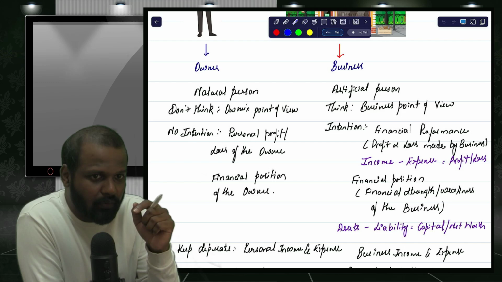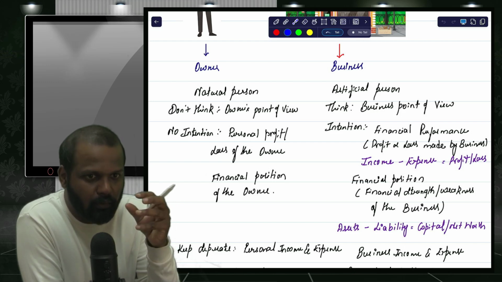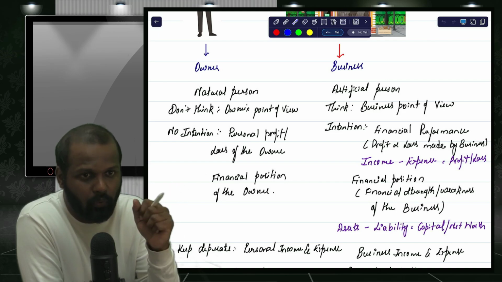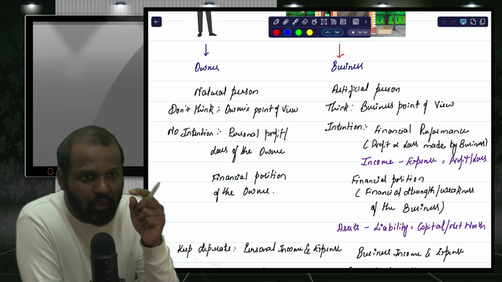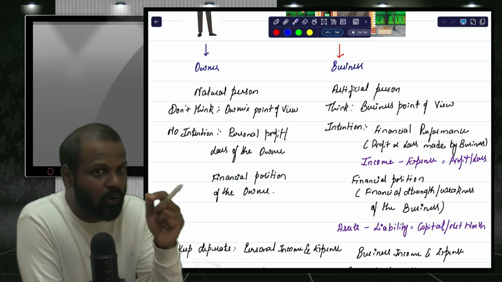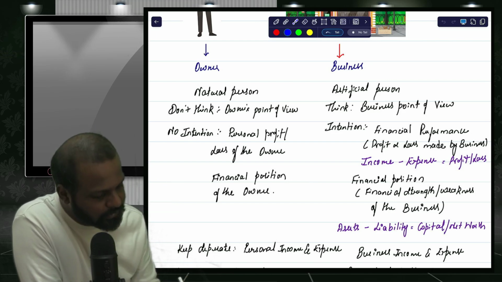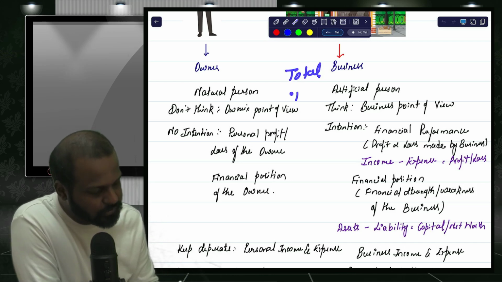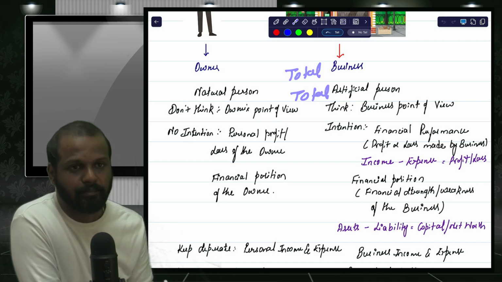So once you find that a person has total properties worth rupees 100 crore, you cannot call him a rich person. To identify whether he is financially strong or not, we are not only supposed to see the total assets of that person. Along with his total assets, we also need to see his total liabilities.